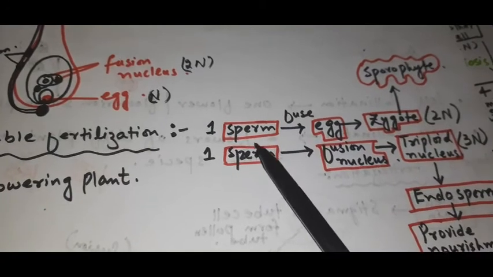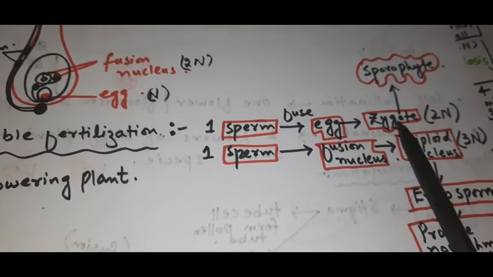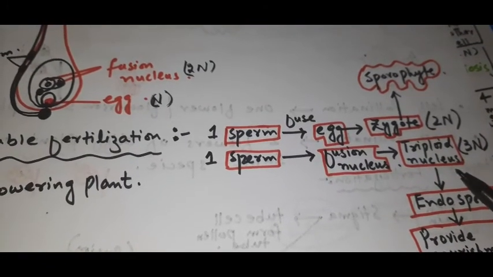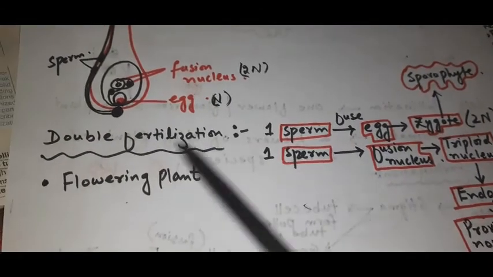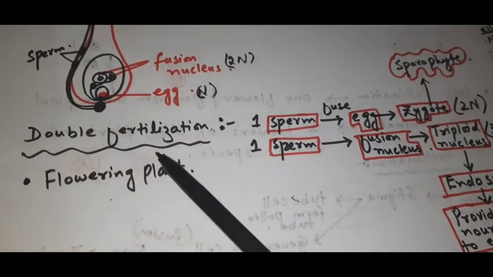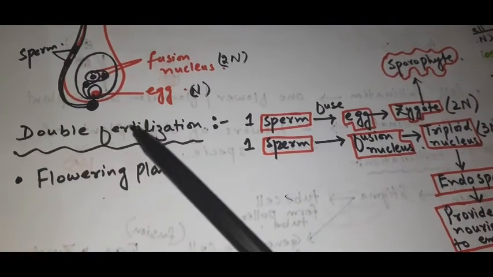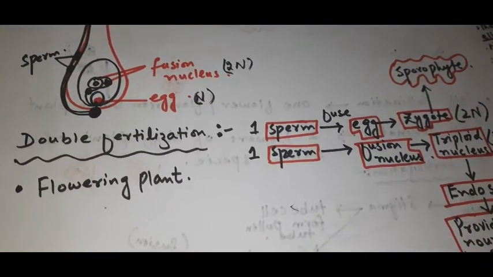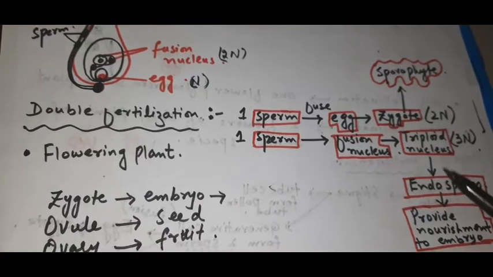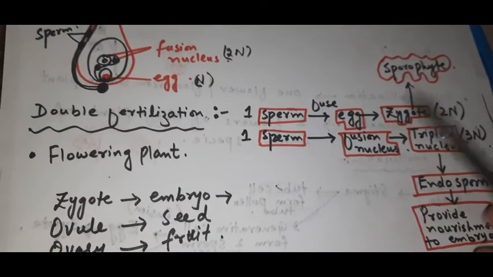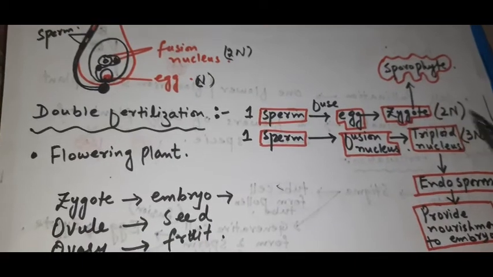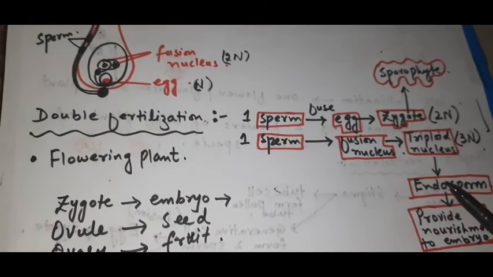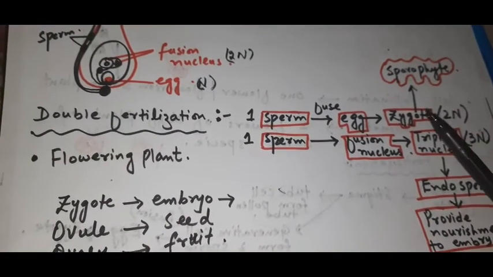This is known as double fertilization, in which one sperm fuses with the egg to form the zygote, while the other sperm fuses with the fusion nucleus and forms the triploid nucleus, right? This sort of fertilization is known as double fertilization, and it is a characteristic of flowering plants only. Now when this double fertilization takes place, the zygote develops into the embryo and the endospermic nucleus develops into endospermic tissue, which provides nourishment to that embryo, right?